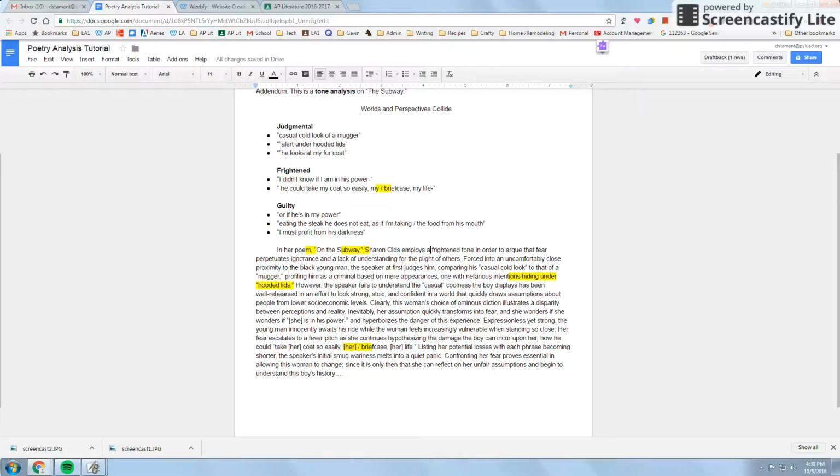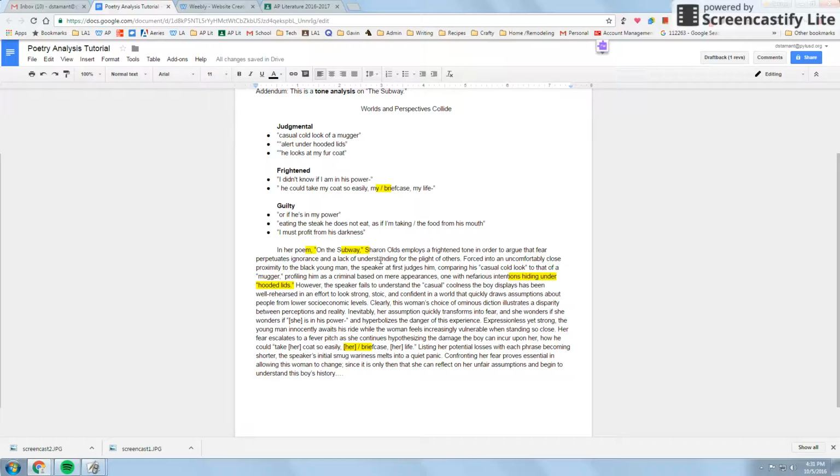So then going down here, this is where I see a lot of issues. Okay. In her poem, comma, "On the Subway," comma, that's in a positive because you're telling me what the poem is. If you just said in her poem, comma, Sharon Olds, blah, blah, blah, but you're not, you're putting the title. So because you're inserting that extra information, you have to set them off with commas. The commas go inside the quotation marks. Notice that they're inside here, okay, and outside here because it's not part of the phrase.